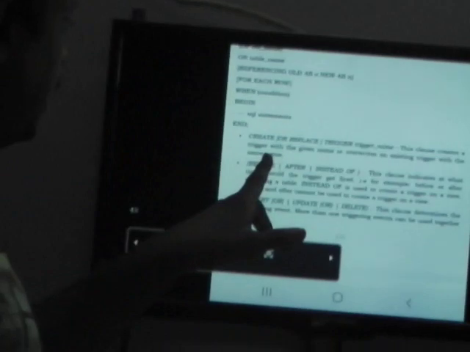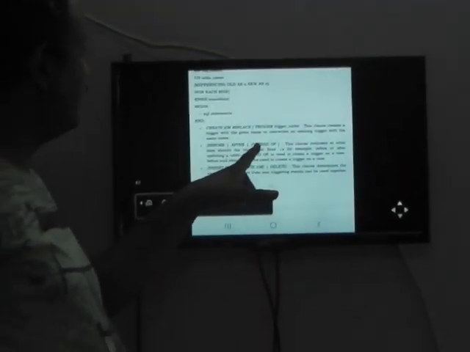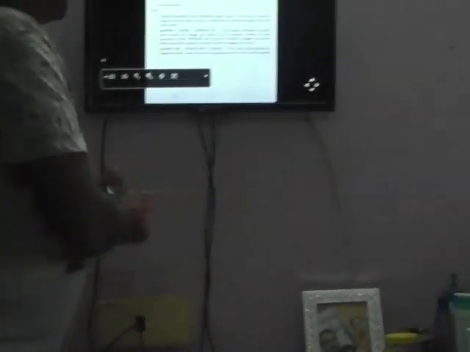So again, we have explained each and every time. Create or replace trigger: this clause creates a trigger with the given name or overrides an existing trigger with the same name. Before, after, instead of: this clause indicates the time the trigger should get fired. Insert or update: this clause determines the triggering event. More than one triggering event can be used together.